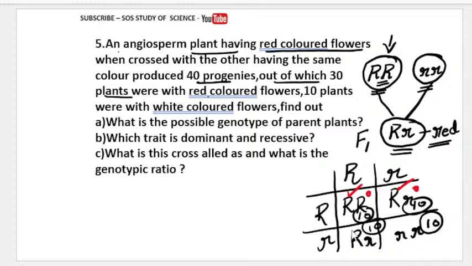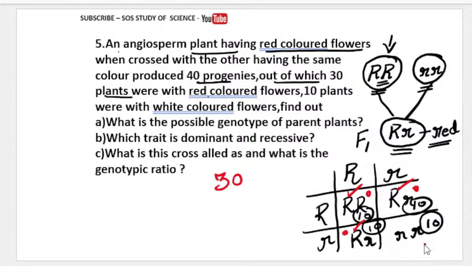This is having the dominant trait, and this is also bearing the red color flower. This is also having dominant trait. So how many total red flowers are there? 30 red flowers are there. Okay, and 10 plants are now with the white color flower. So F2 generation offspring nal kottidane namge white color flower bandide anta.